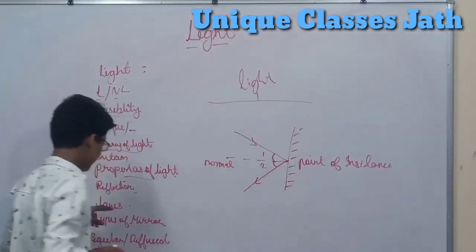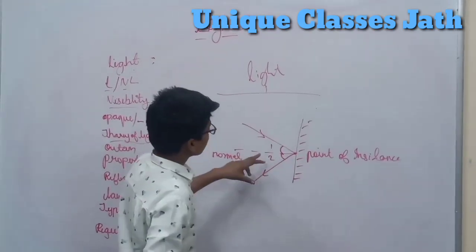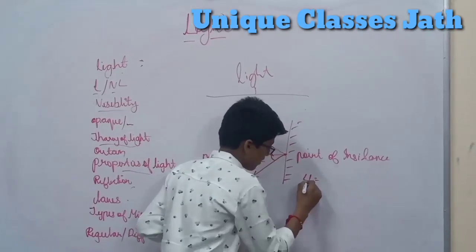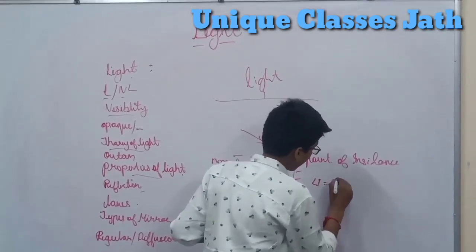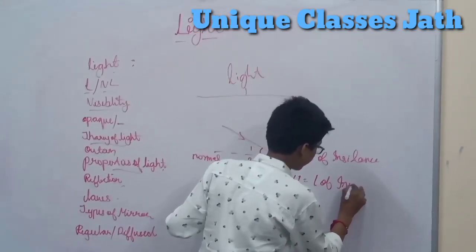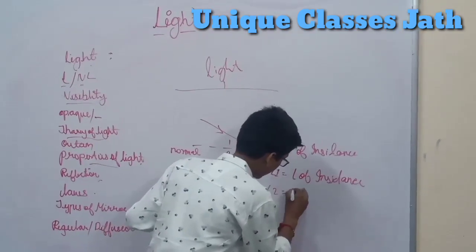We will learn about the laws, and from that the image is very important. So angle 1 is called the angle of incidence, and angle 2 is called the angle of reflection.